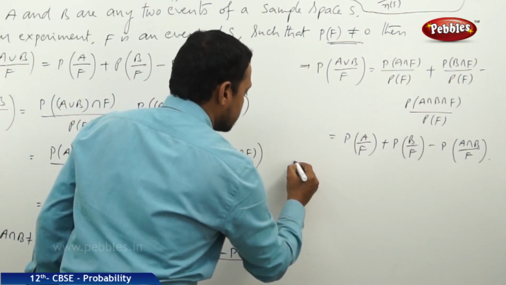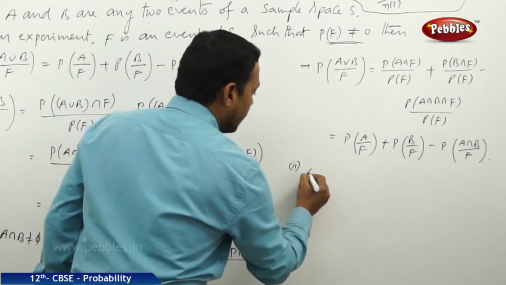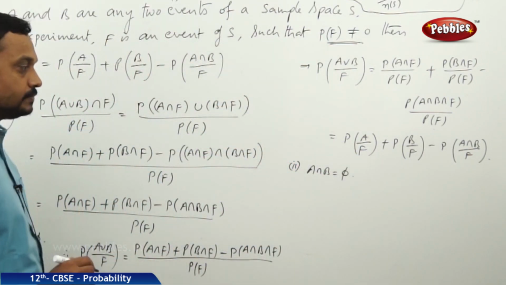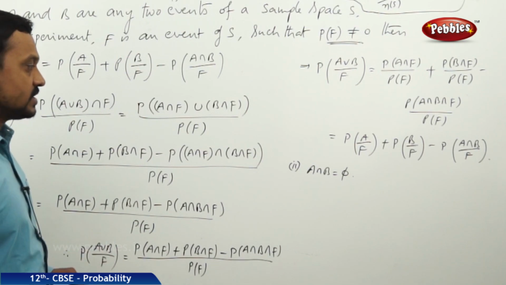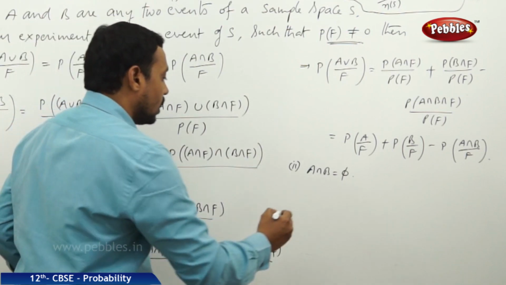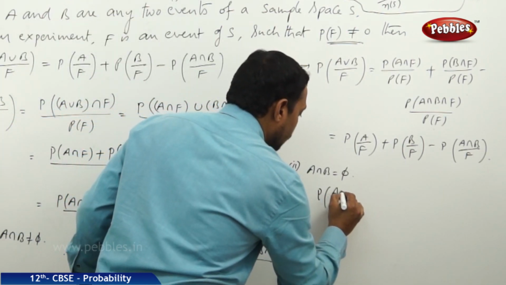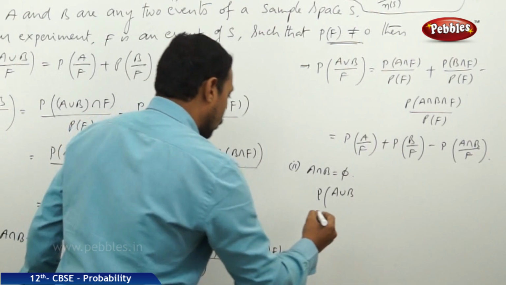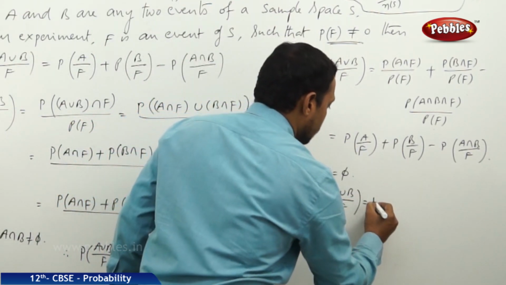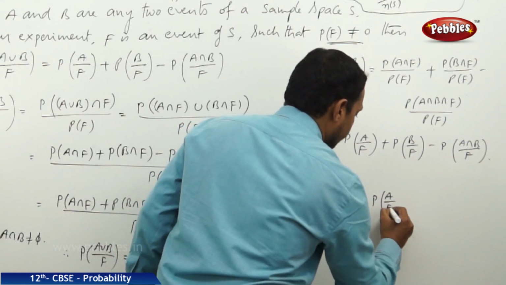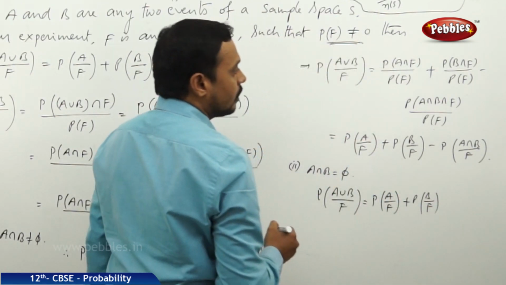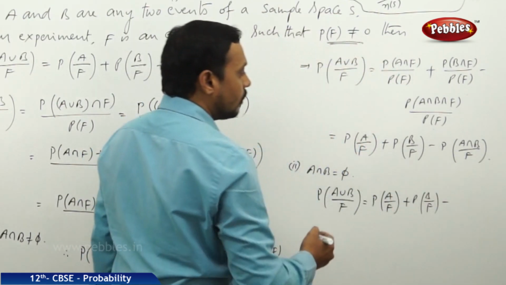Now in the second case, suppose A intersection B is equal to phi, that is, A and B are disjoint events, then what? The probability of A union B whole divided by F is equal to the probability of A by F plus probability of B by F minus, what about that?